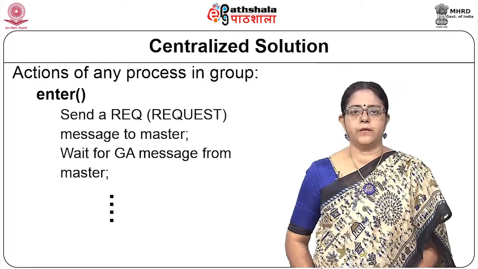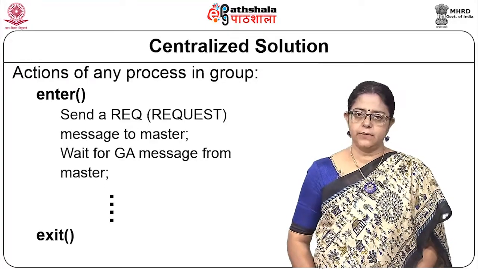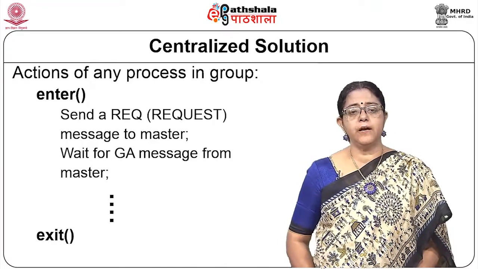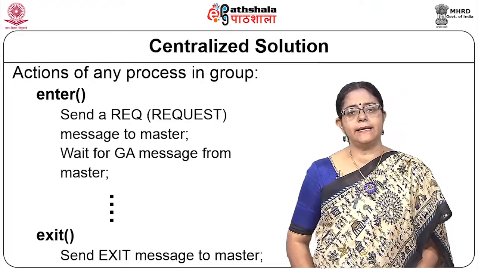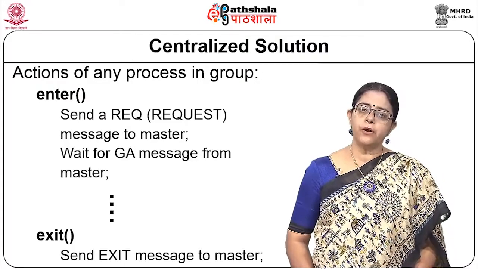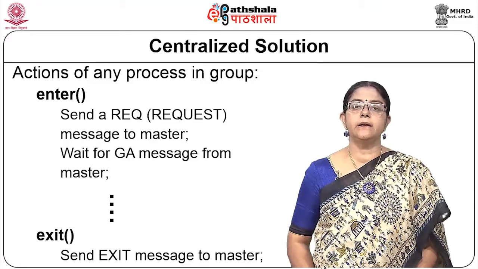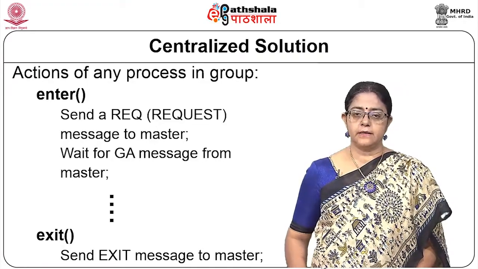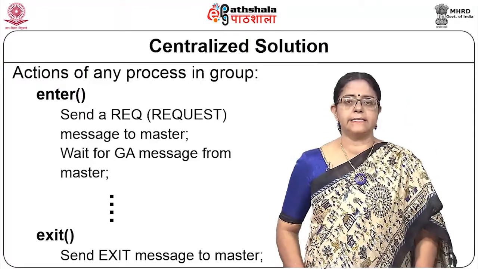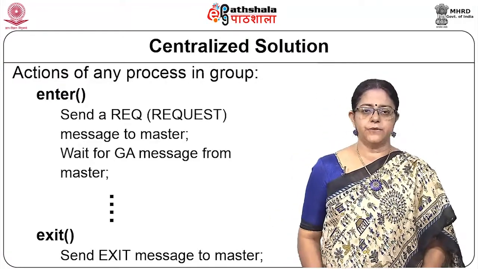At the end of the execution of the CS, it will execute an exit function, which is only send an exit or a release message to the master. So, a process, when it wants to enter, it will execute an enter function, and when it is done with the critical section, it will execute an exit function.